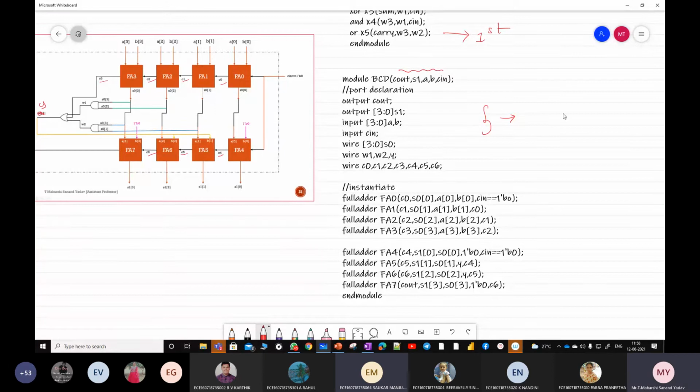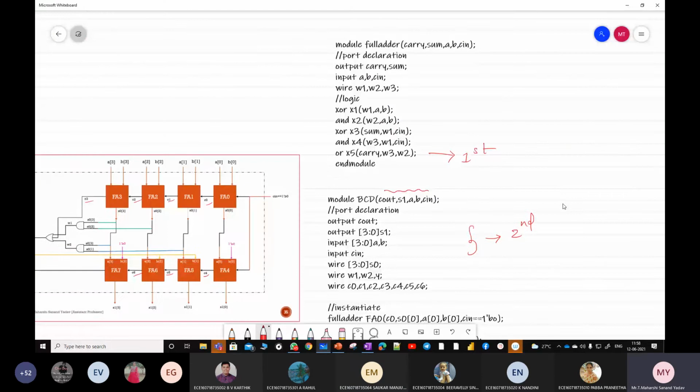In which code? Second step or first step? Here it can be anything. Don't get confused. This name and this name can be the same or different, no issue. Why? Because you are declaring the output as carry, output as sum. Generally everyone gets confused with this one. If you are declaring it here as carry, here it should also be declared as carry. There is no particular rule.